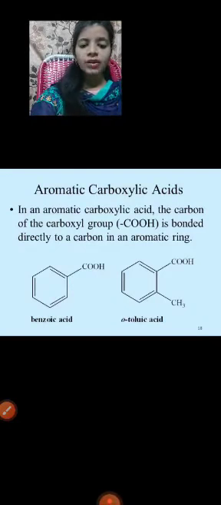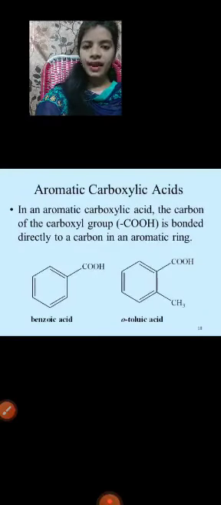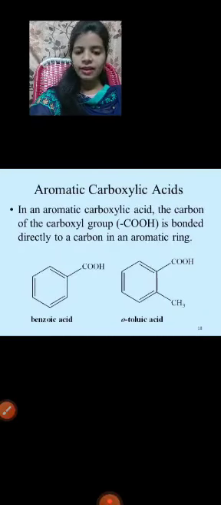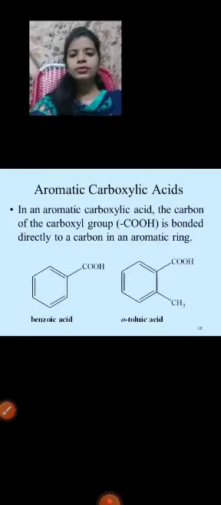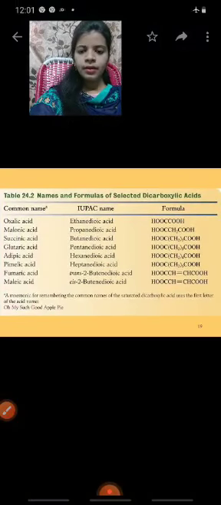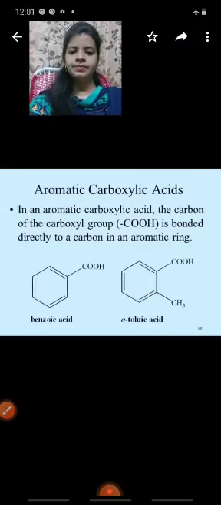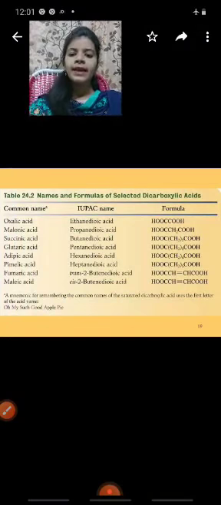Next one, orthotolic acid. What is the orthotolic acid chemical formula here? C8H8O2. The number of carbons are 8. The number of hydrogens are 8. Number of oxygens are 2.